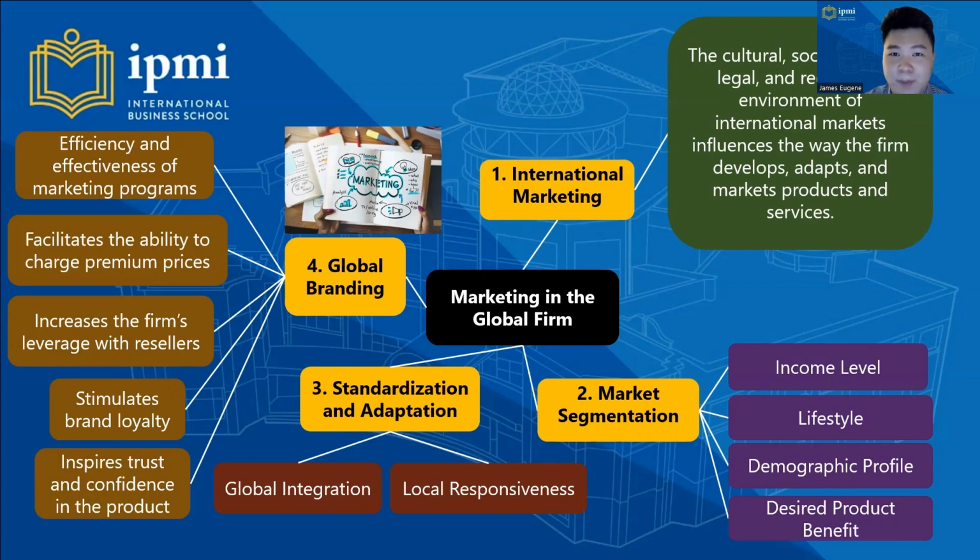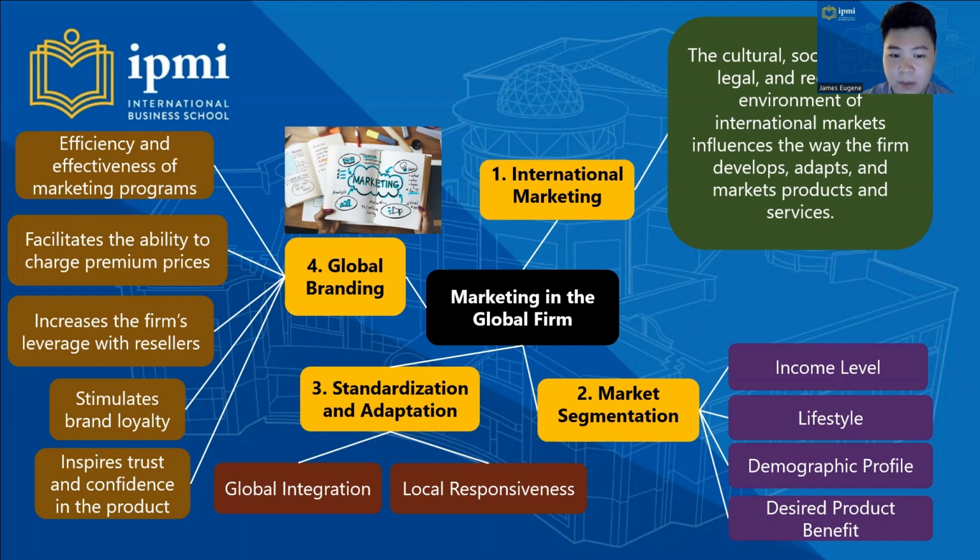So let's move into part 7 of the mind mapping, that is marketing in the global firm. Number 1, international marketing. The cultural, social, political, legal, and regulatory environment of the international markets influences the way the firm develops, adapts, and markets products and services. Number 2, market segmentation, that consists of income levels, lifestyle, demographic profile, and desired product benefits.